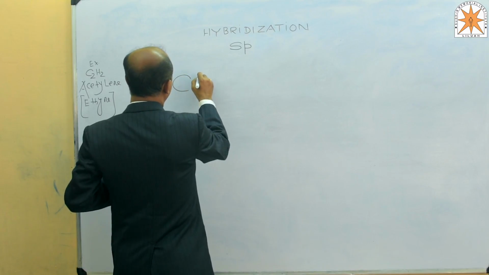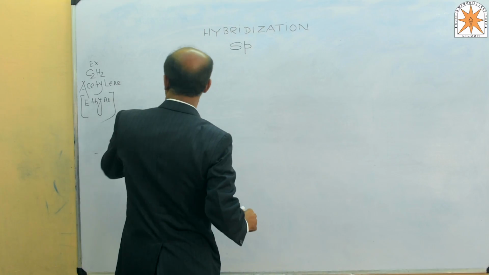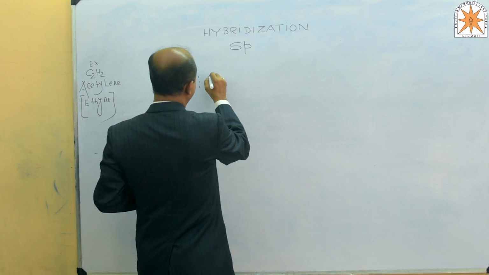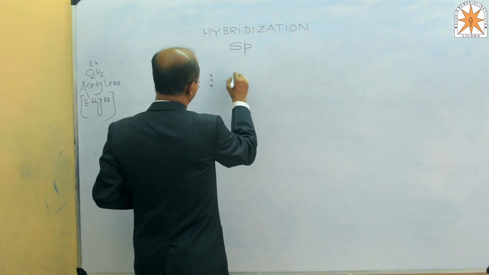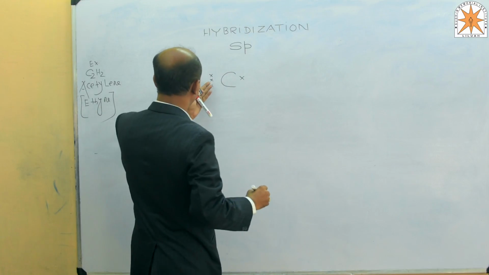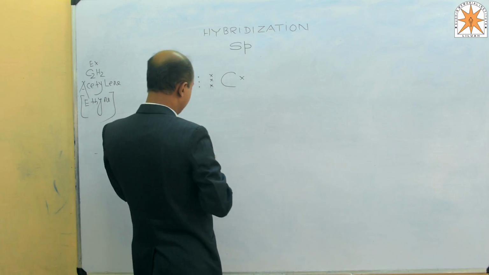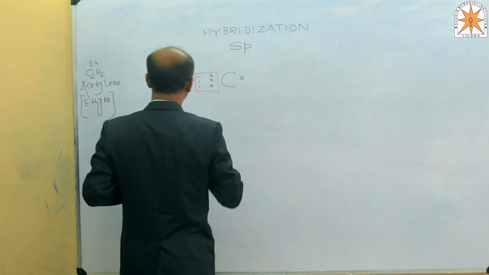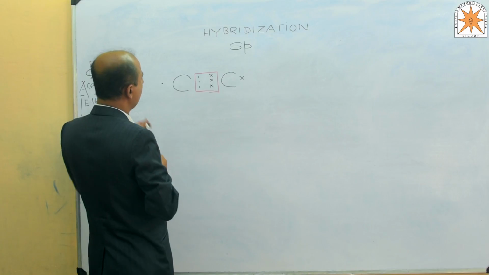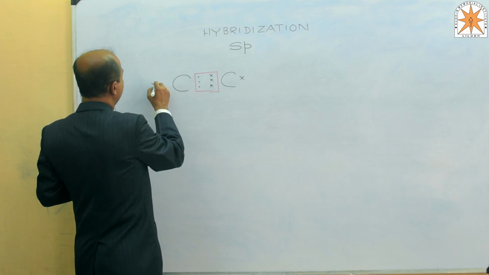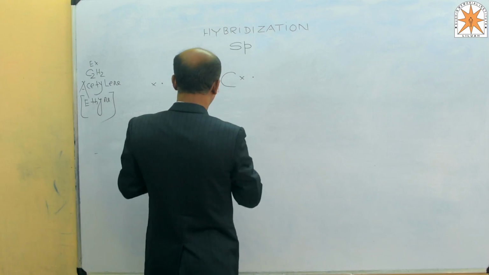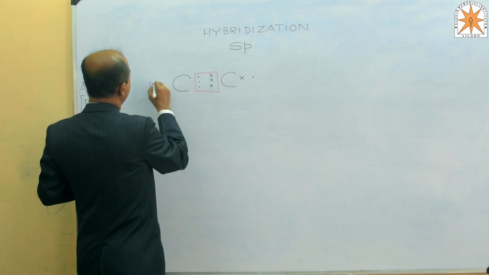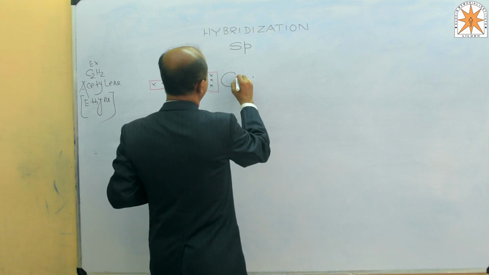Each carbon has 4 valence electrons, and here sharing takes place. This is the Lewis electron dot structure. Simply we can explain this with the help of the Lewis electron dot structure, but to see the internal mechanism we must go through hybridization.